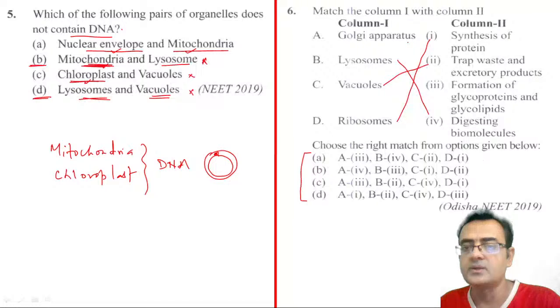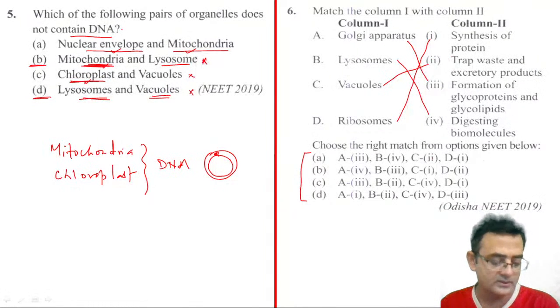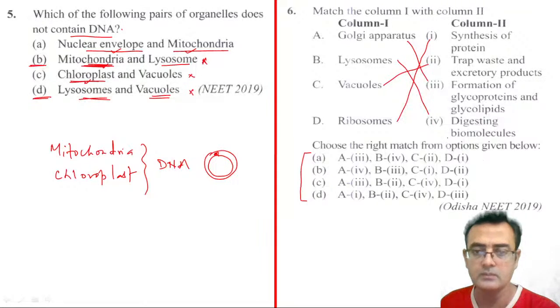And Golgi apparatus, so formation of glycoproteins and glycolipids, yeah? So this is this one, right? Now you can match it, right? Yeah, 6B, Dhruvi is saying B.